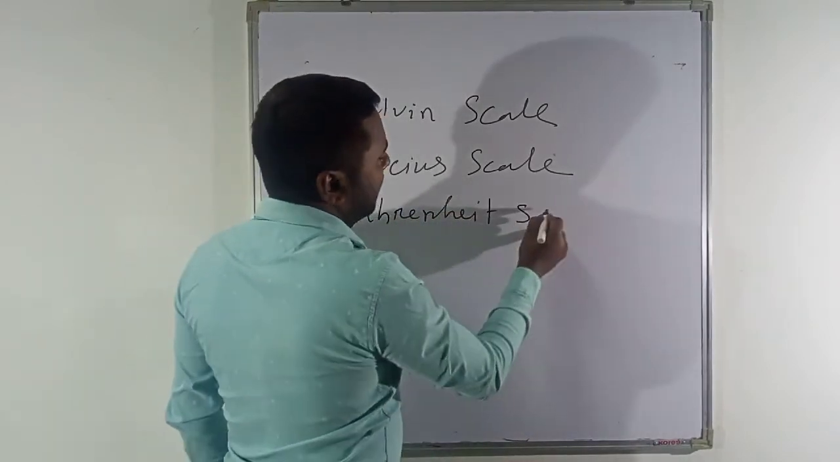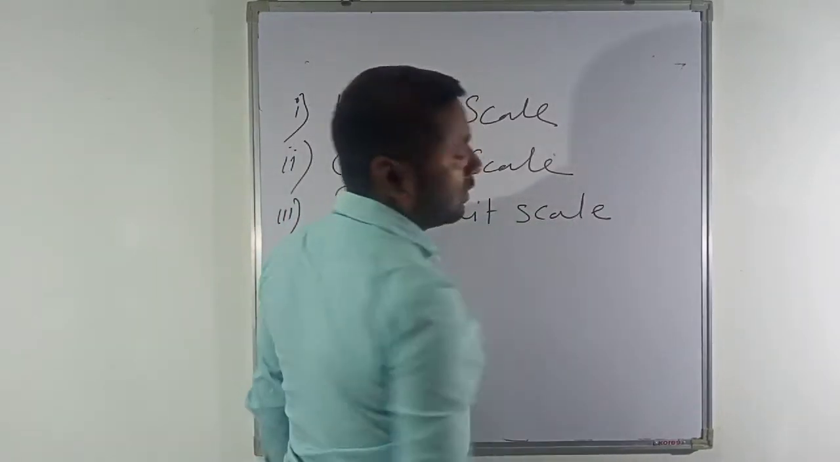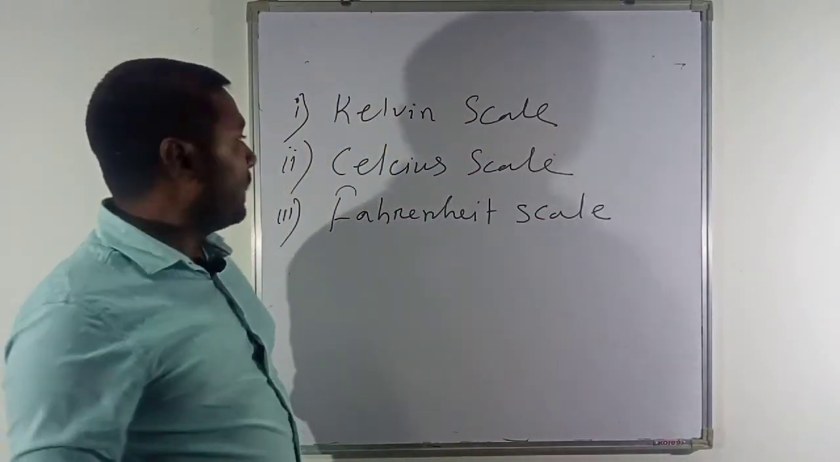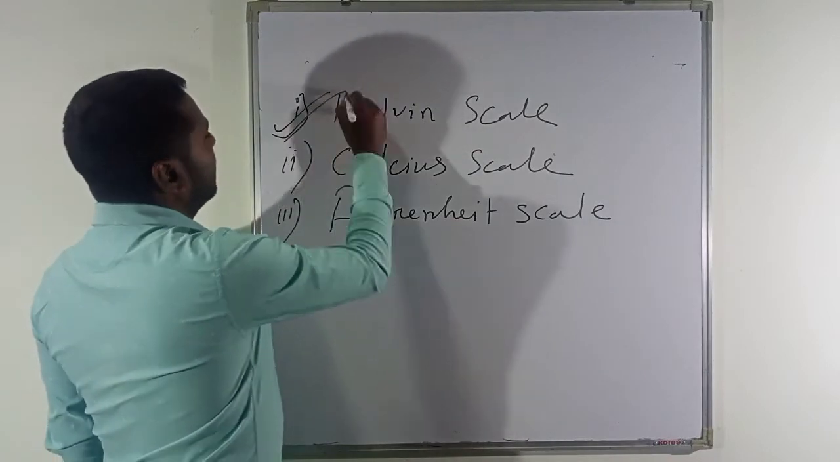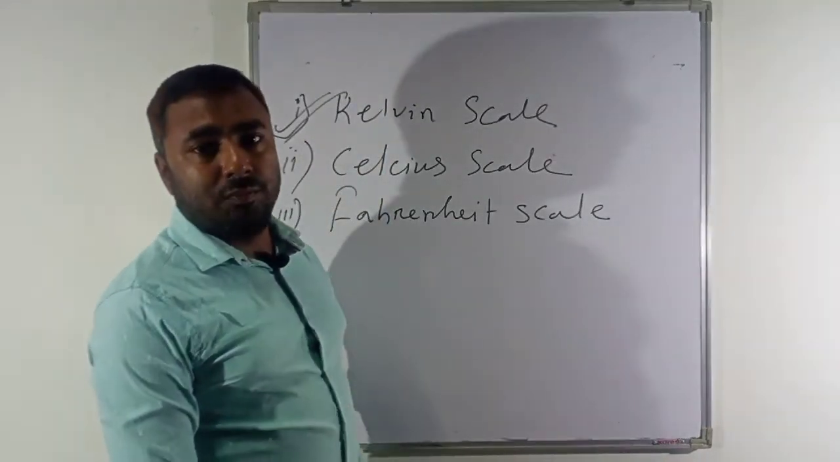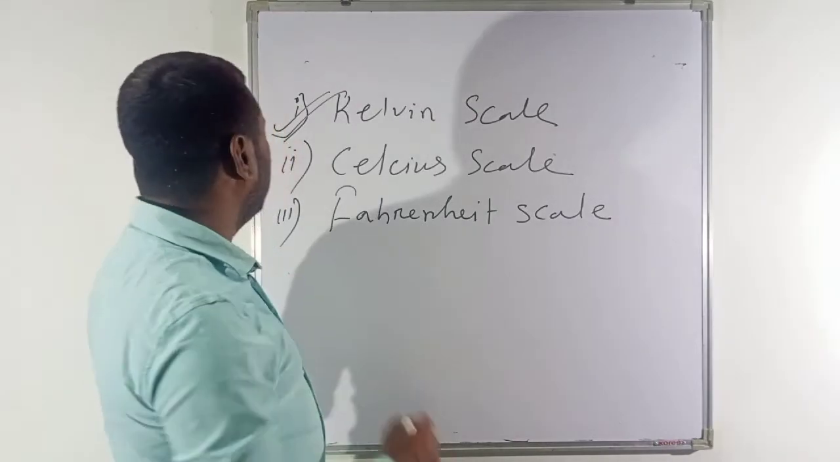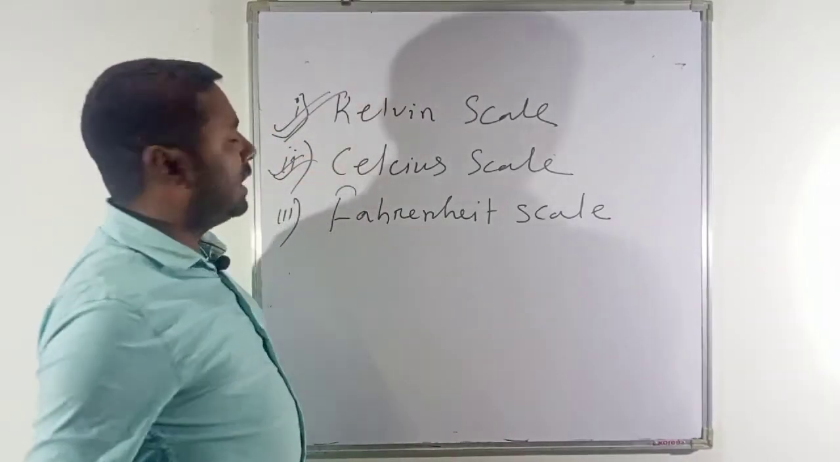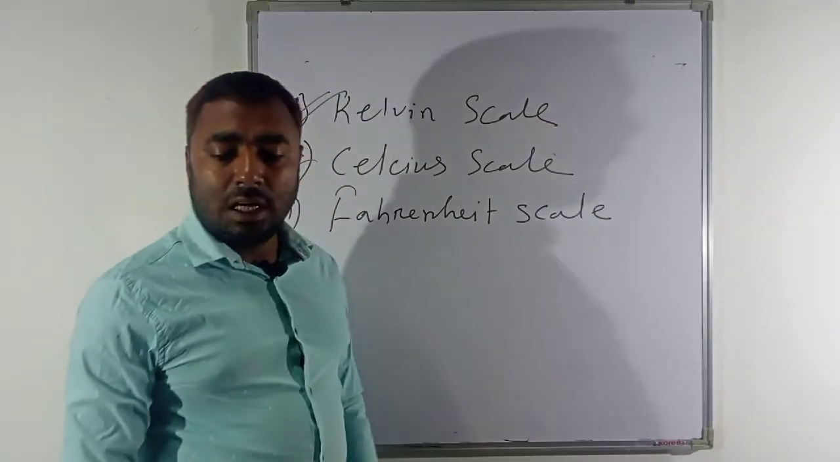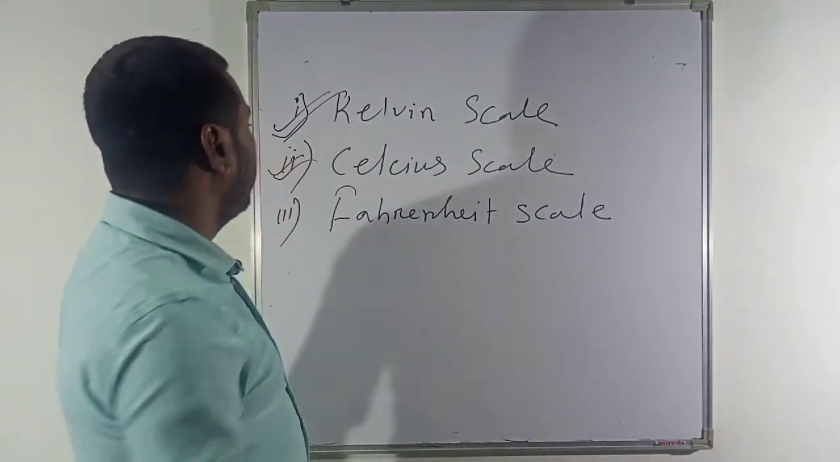Fahrenheit scale. These are the different scales of measuring temperature. And the best scale to measure temperature is the Kelvin scale. But in your textbook some numericals are given related to the Kelvin scale and Celsius scale. Now let's see how you can solve the numerical problem.